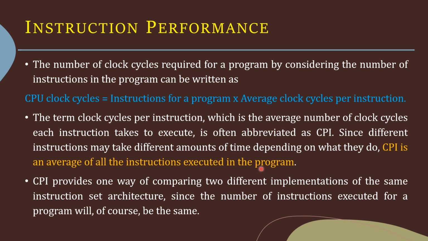CPI provides one way of comparing two different implementations of the same instruction set architecture, since the number of instructions executed for a program will of course be the same. So using CPI, we can compare two different implementations of the same program.